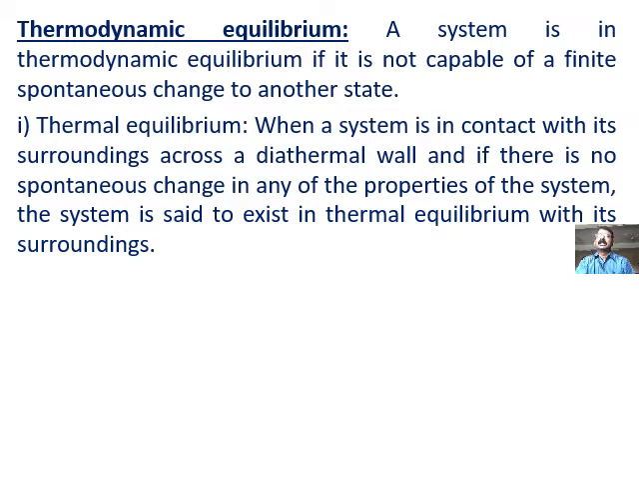One is the thermal equilibrium. When a system is in contact with its surroundings across a diathermal wall, and if there is no spontaneous change in any of the properties of the system, it is said to exist in thermal equilibrium with its surroundings. So here the system under consideration should have a diathermal wall. A diathermal wall is the one through which heat can easily flow. Now if there is no spontaneous change in any of the properties of the system, then we call it the system existing in thermal equilibrium with the surroundings.